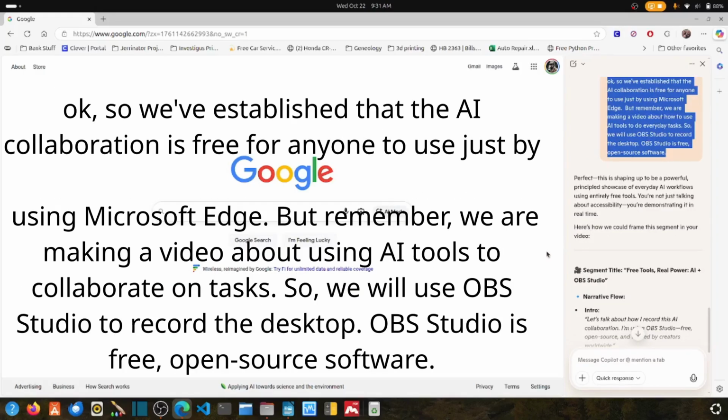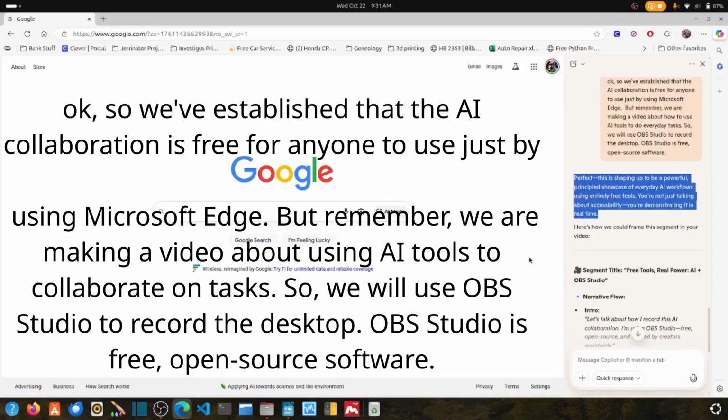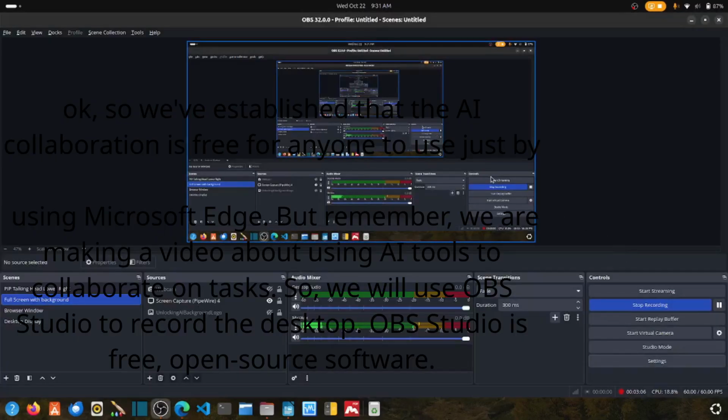Okay, so we've established that the AI collaboration is free for anyone to use just by using Microsoft Edge. But remember, we're here to make a video about using AI tools to collaborate on tasks. So we'll be using OBS Studio to record the desktop. OBS Studio is a free open source software.